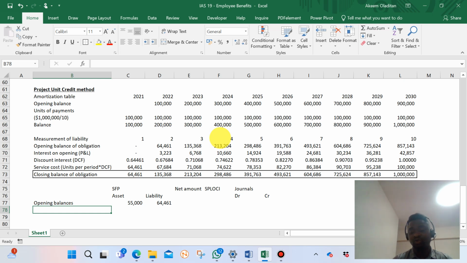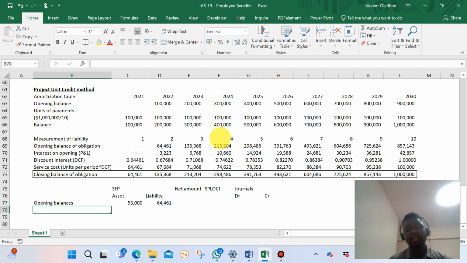It has nothing to do with the liability. The liability is what sits somewhere. We do not touch the liability because the liability is our obligation. It's only when we make payment from the plan assets that we have to debit the liability to reduce it, because we have paid from our obligation.